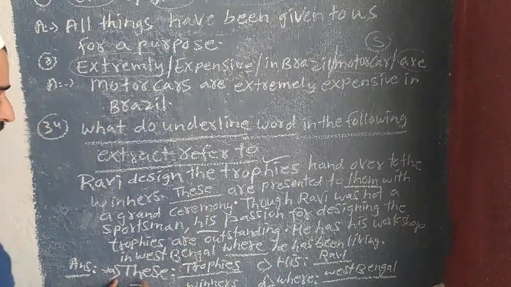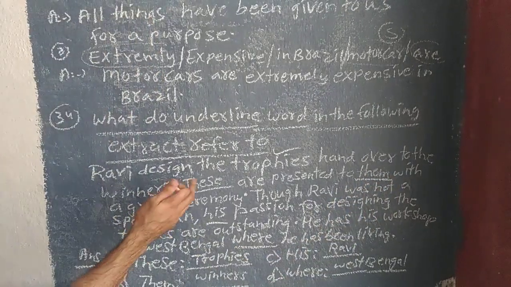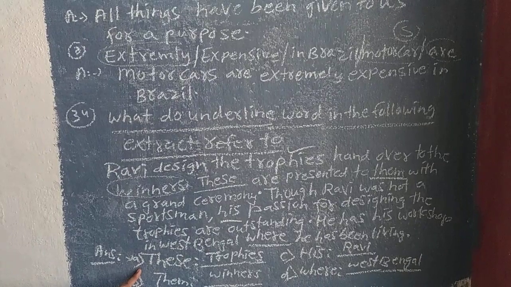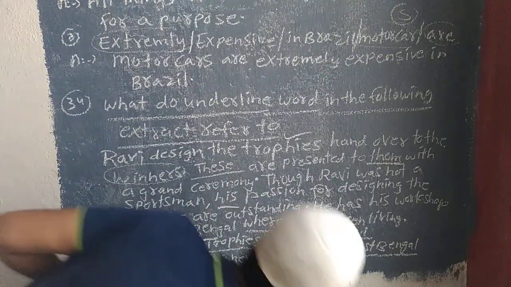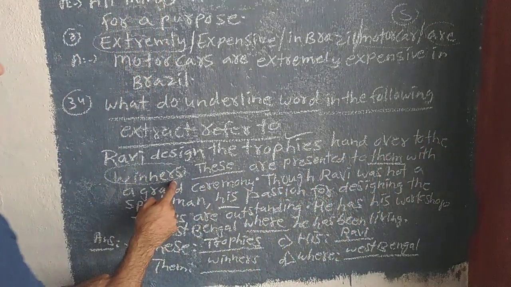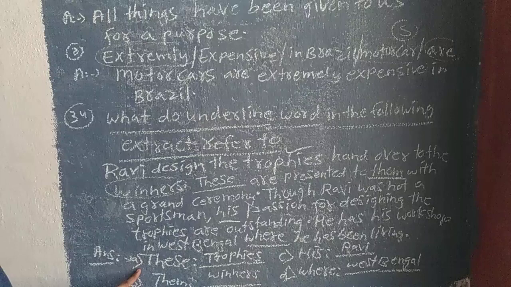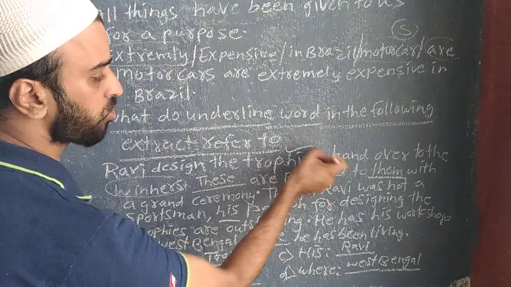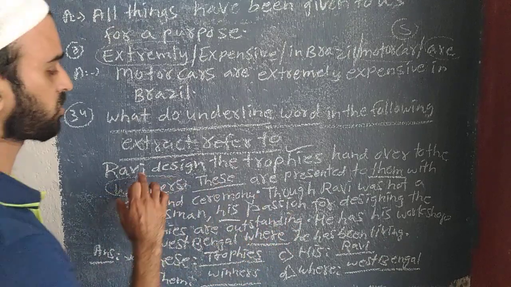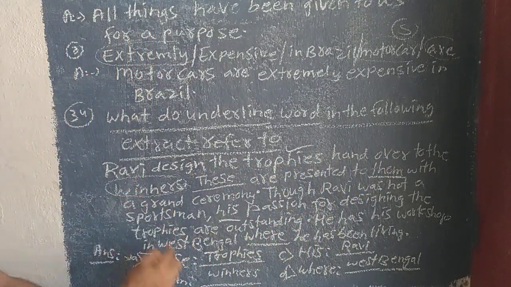Now this is the first answer we got: this refers to the trophy. Are presented to them. To whom will they present? The winner. We have to try to understand that. What is the question they asked first? Ravi designed the trophy, hand over to the winner. This is called a trophy, what they have won. This is known as a trophy. Them is called for whom? Ravi designed the trophy for the winner. Them is the winner. Second answer.